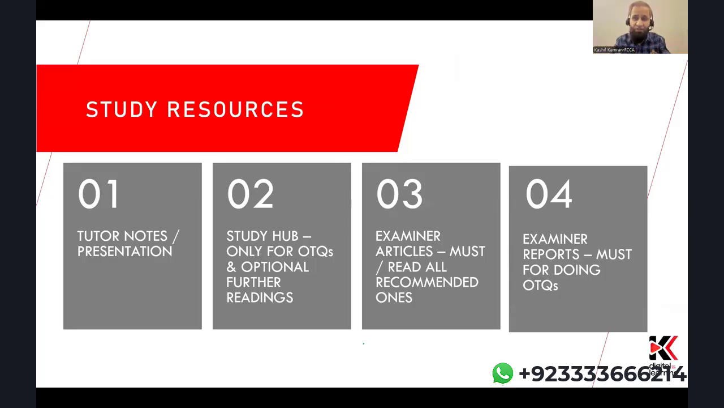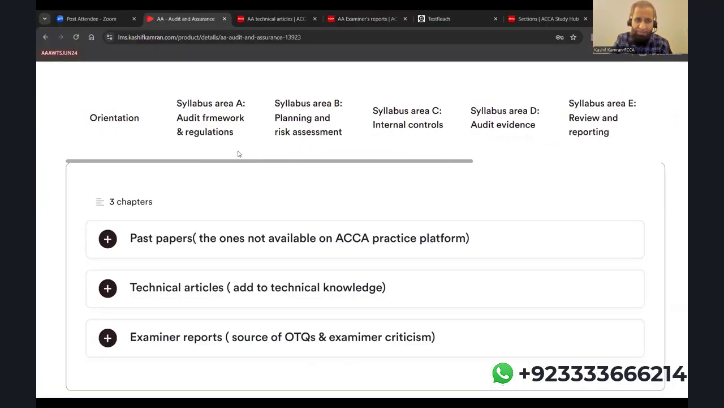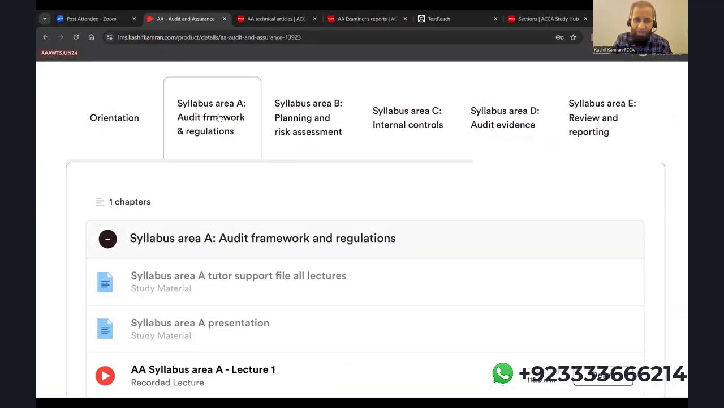Okay, now these are study resources. Number 1 is the tutor notes and presentation. Every section you do on my portal will have tutor notes and presentation. Let me show you that. Suppose you go to section A first, which is the syllabus area A. You open up the syllabus area A.